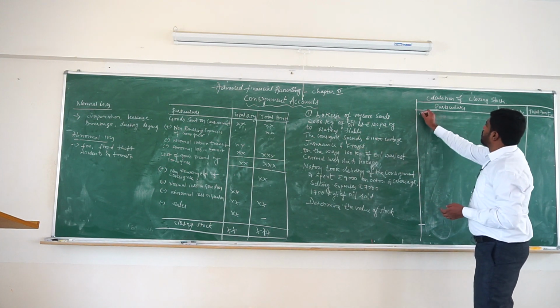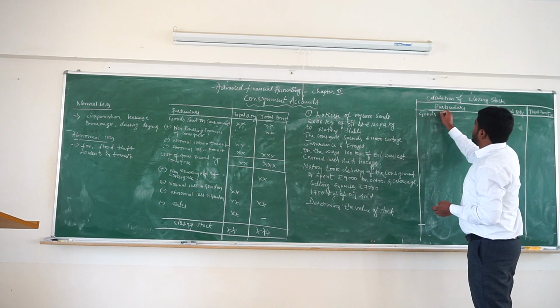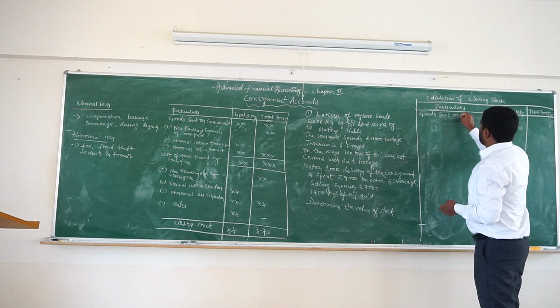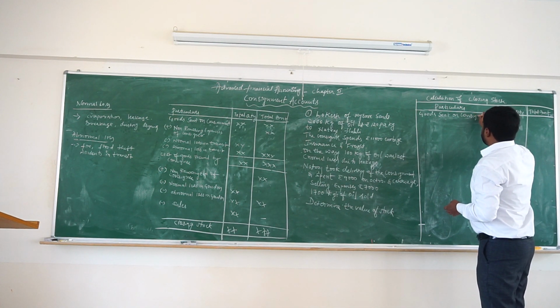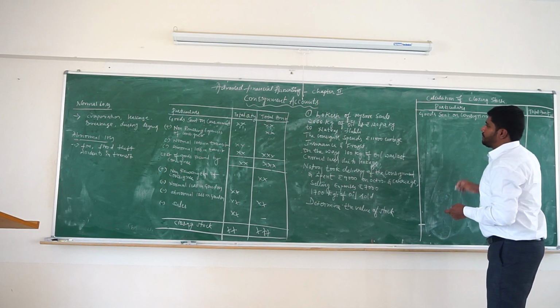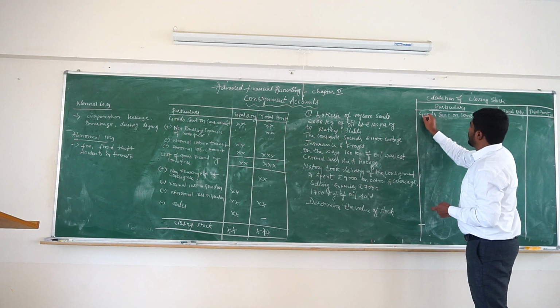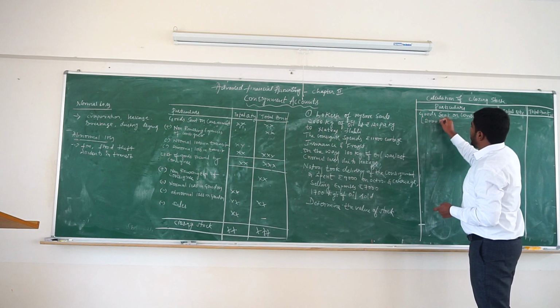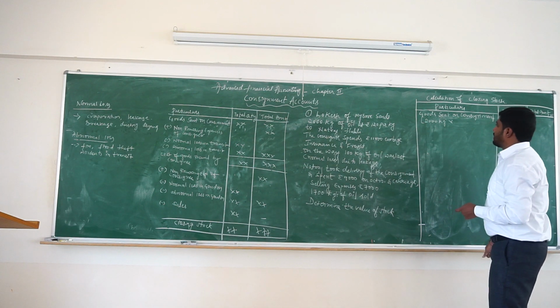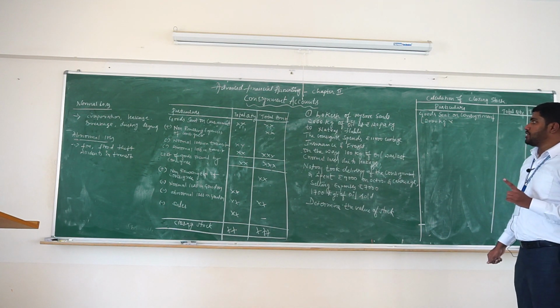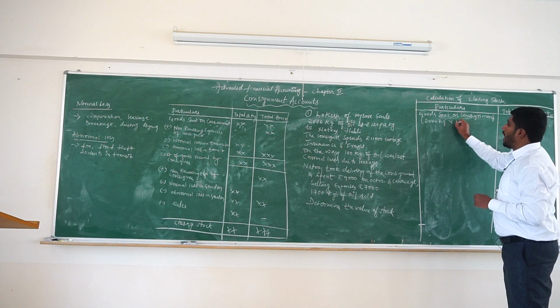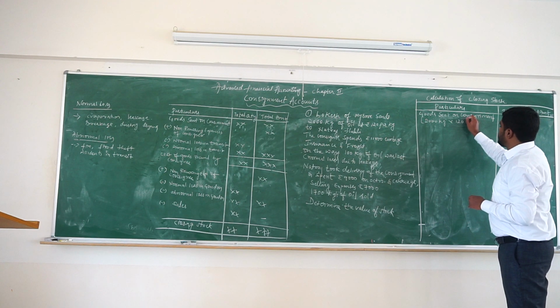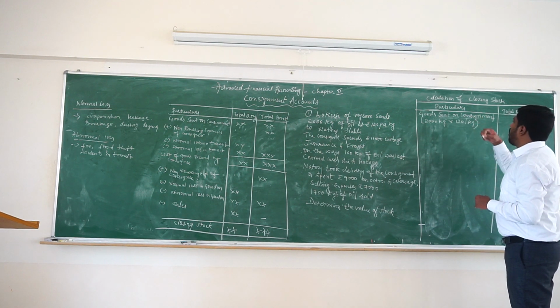Now here goods are sent on consignment. How much? Lokesh sent 2000 kg of oil and the cost per kg of oil is 120 rupees.